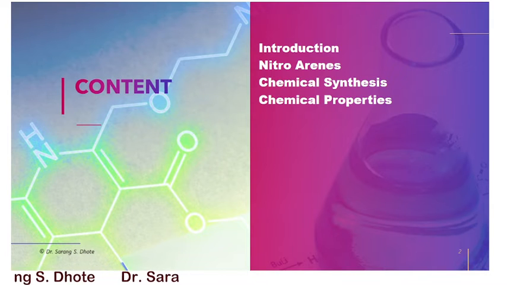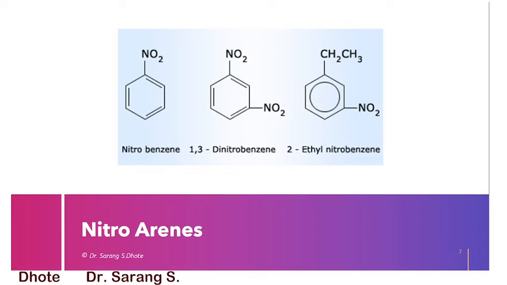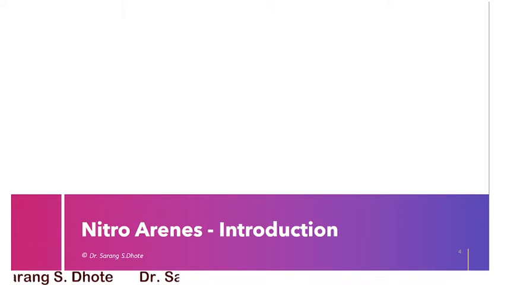So first we start with the introduction. The nitroarenes. On your screen there are some examples of nitroarenes: nitrobenzene, 1,3-dinitrobenzene, and 2-ethyl nitrobenzene. Other examples are also there. We will discuss them one by one. The first one is the introduction. The nitro group is the most highly